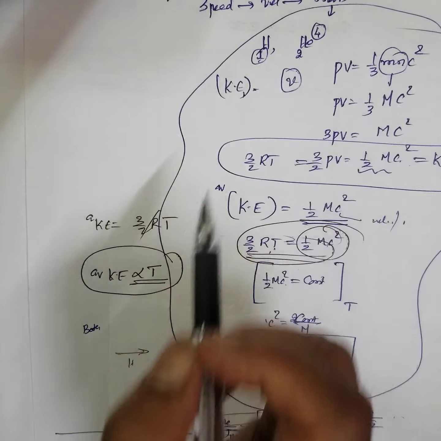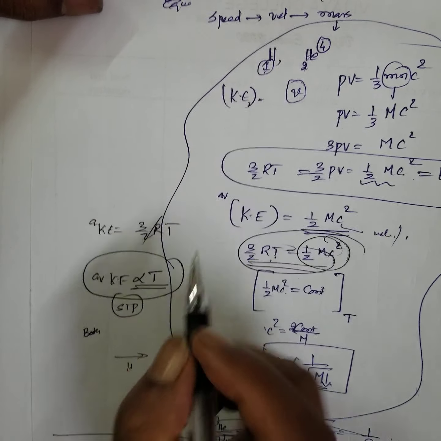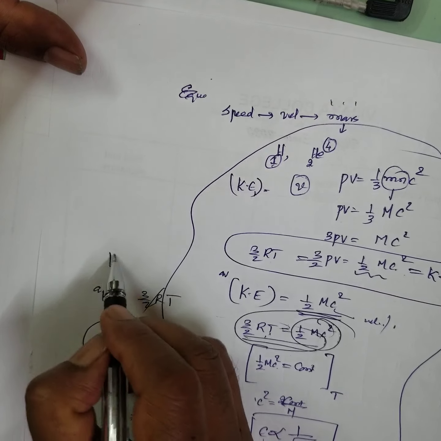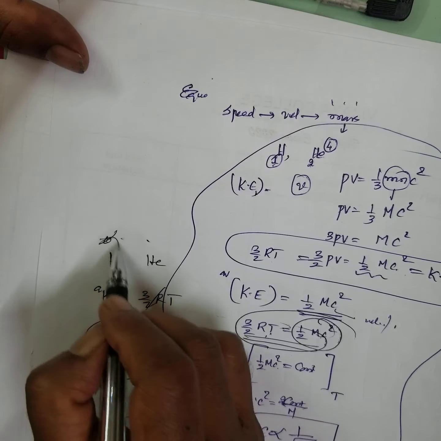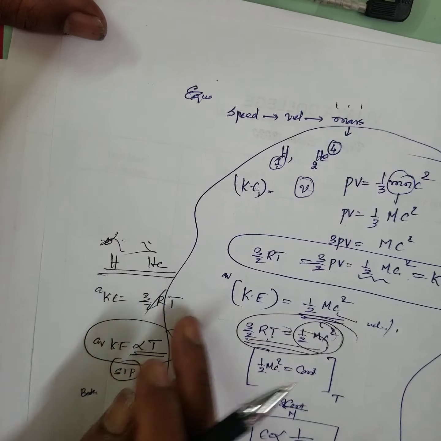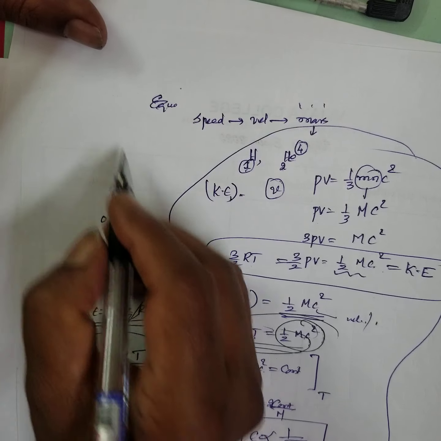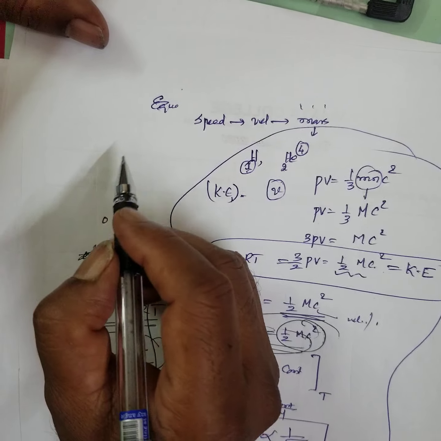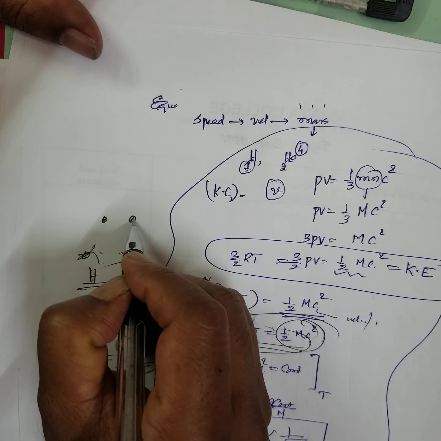Therefore, at STP, temperature remains constant at standard temperature, because you are keeping what? Hydrogen and helium. The number of moles is not material for you. Therefore, they have equal kinetic energy. That means I am not bothering about the number of moles; I am bothering about a single atom.